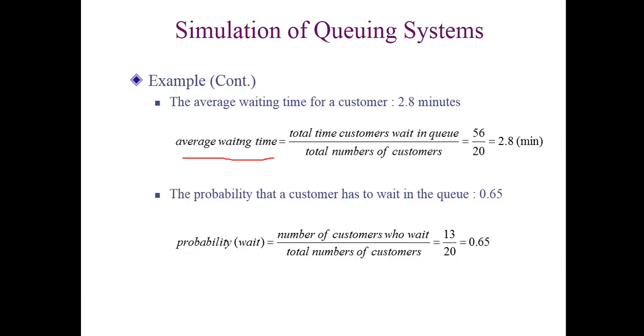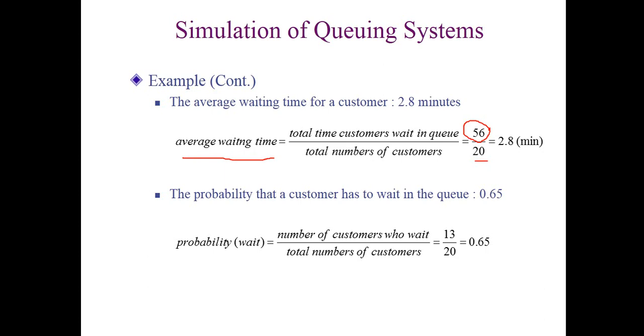The average waiting time, what should be the average waiting time of the customer? So total time customers wait in the queue. From the previous slide we have seen that the total time is 56 and the number of customers is 20, so the average waiting time is 2.8.